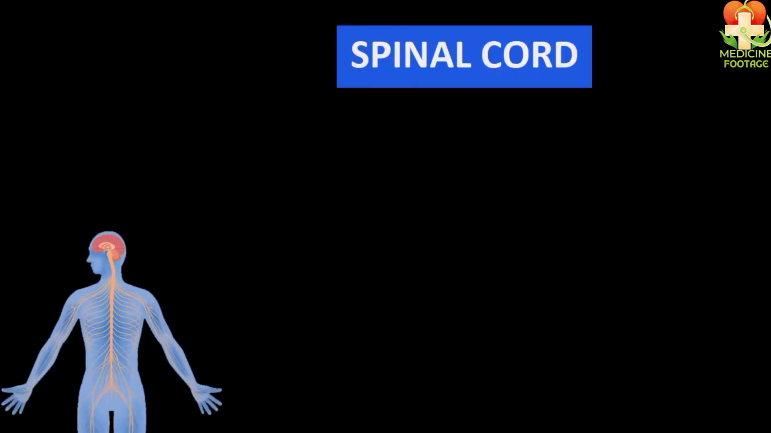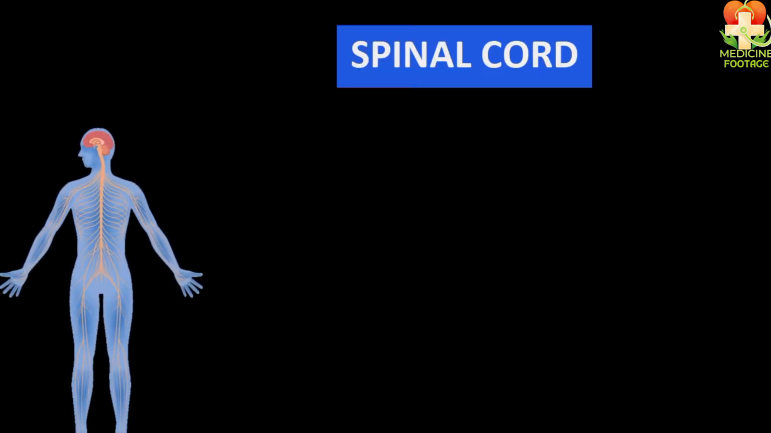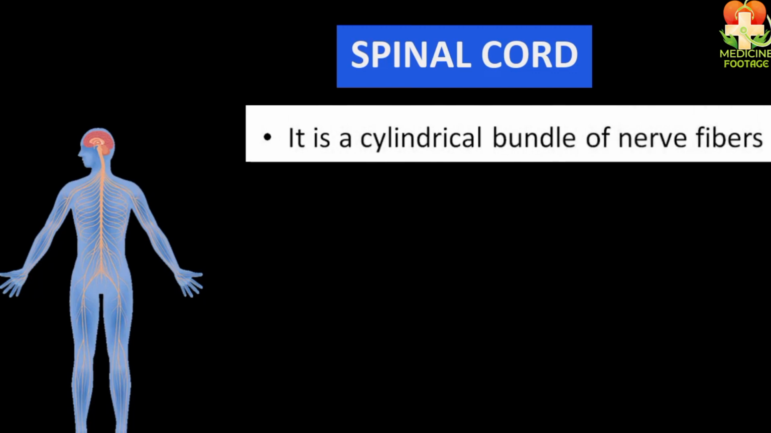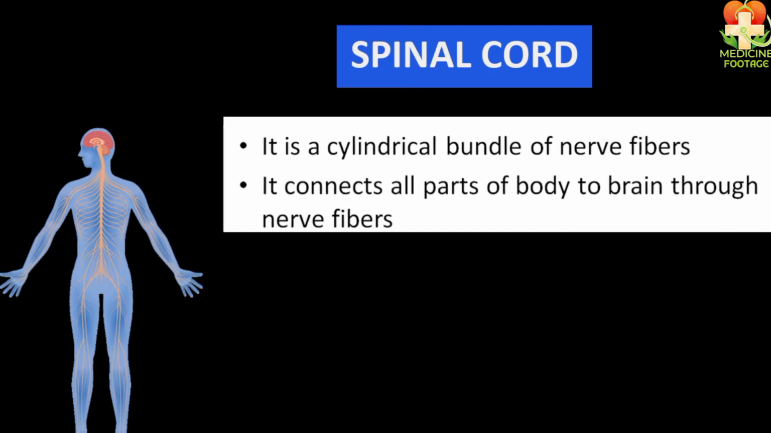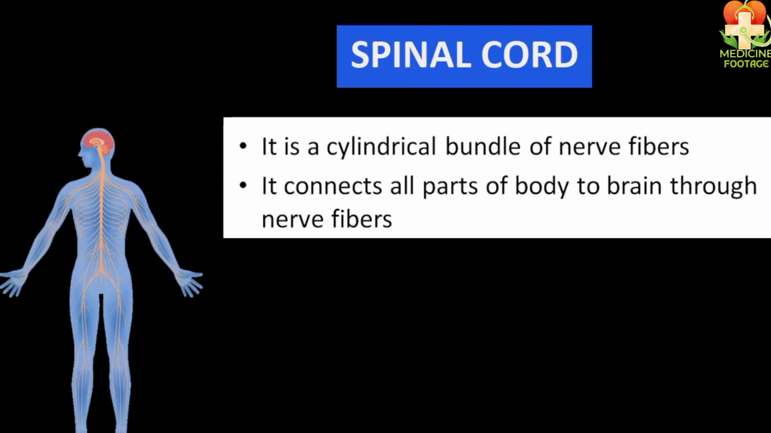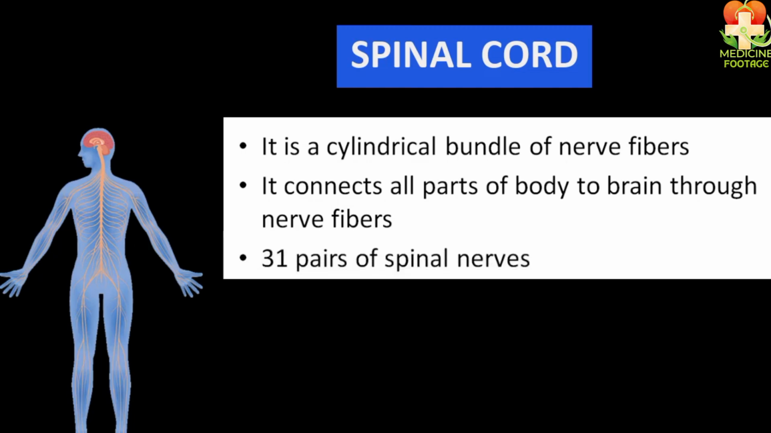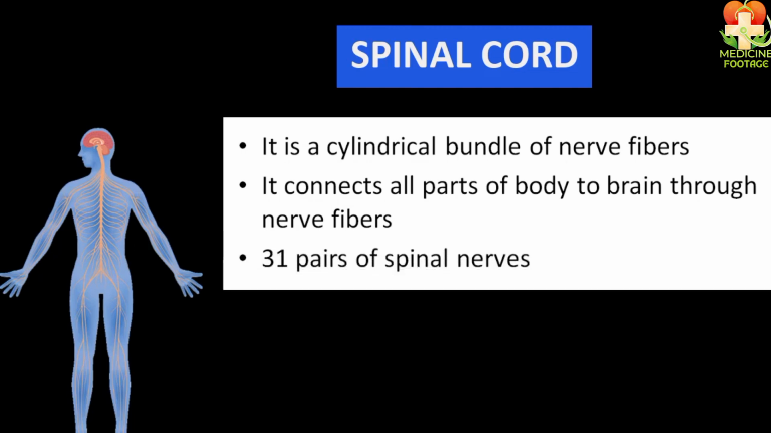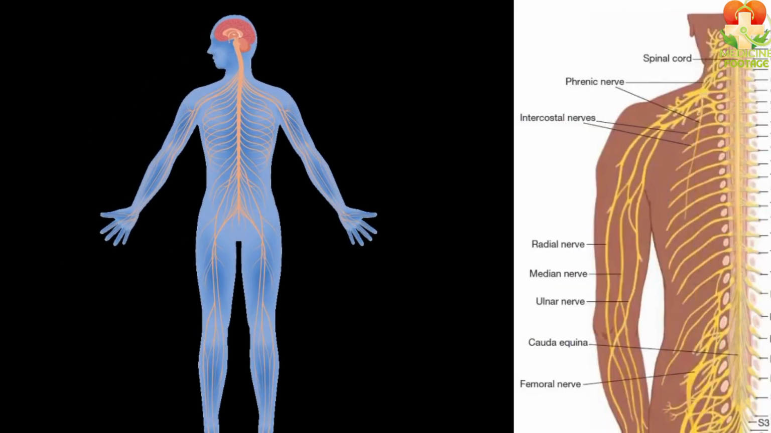Now let's study the spinal cord. The spinal cord consists of cylindrical bundles of nerve fibers. All the parts of the body are connected to the spinal cord. The entire system is linked through nerve fibers. The spinal cord contains a total of 31 pairs of nerves. Previously, I mentioned that there are 12 pairs of cranial nerves, while the spinal cord contains 31 pairs of nerves.